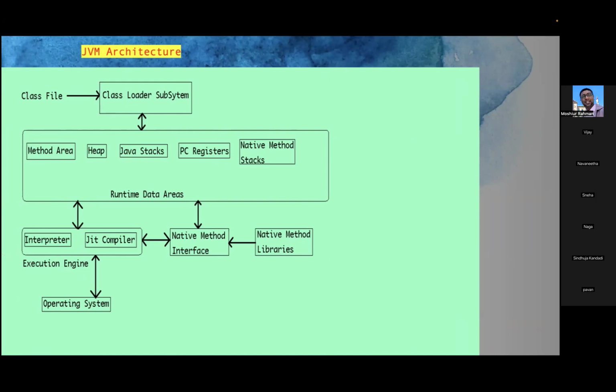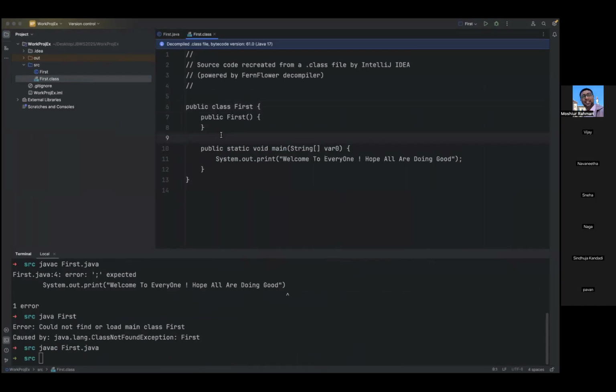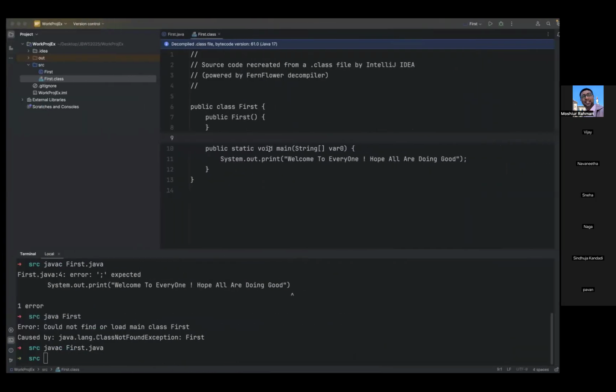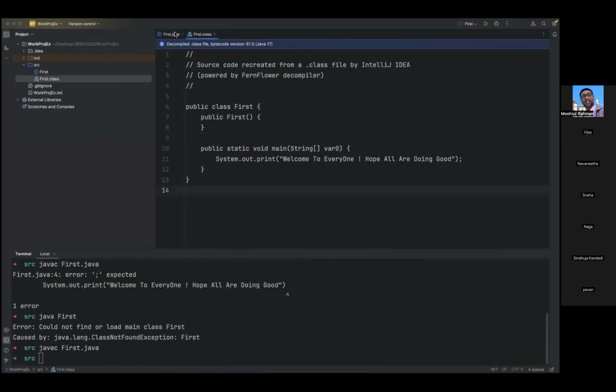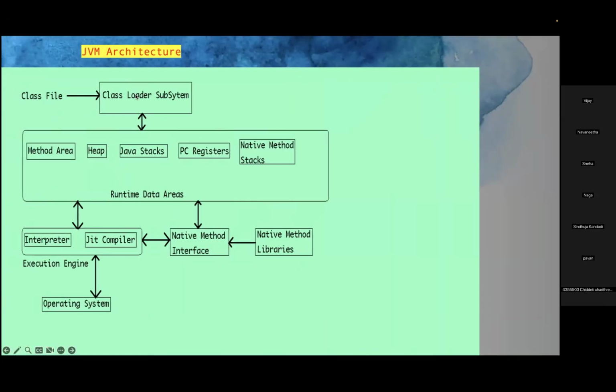The main purpose of the class loader subsystem is, first, to check whether we have a dot class file or not. Second, it will cross-check whether all the bytecode instructions are proper or not. If the bytecode instructions are correct, then the necessary memory should be allocated. Memory is important: how much memory do I need to allocate to each and every program? Once the class loader subsystem confirms this is a valid dot class file which doesn't have any issues,